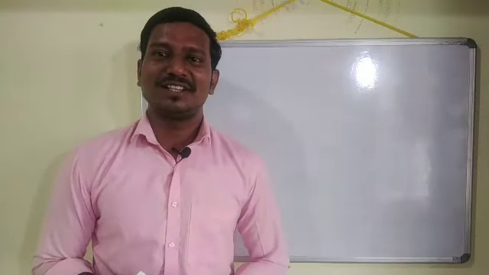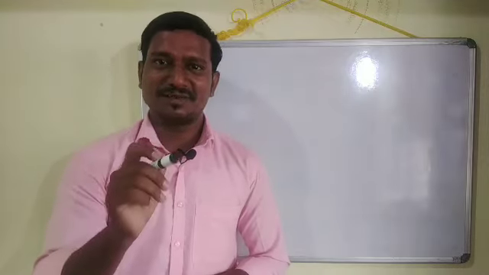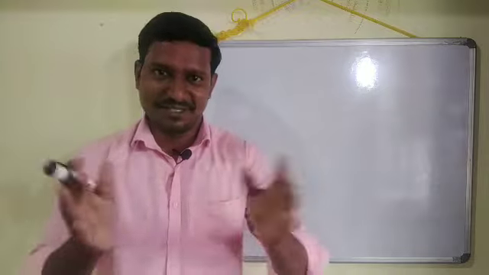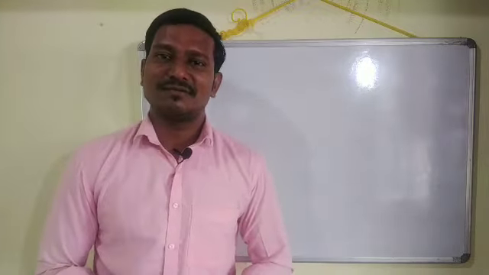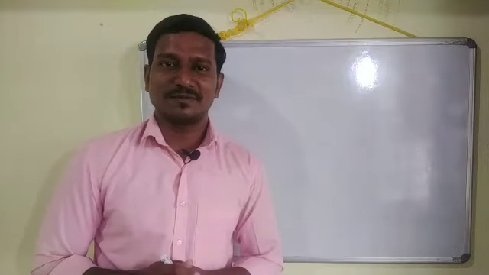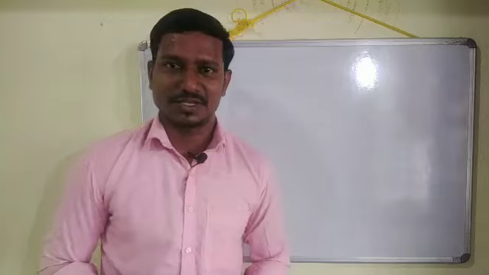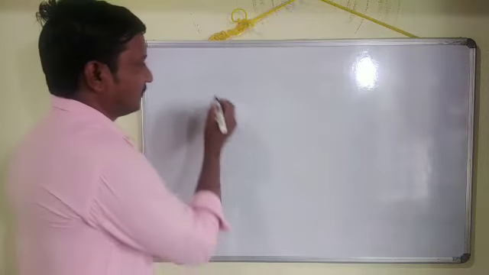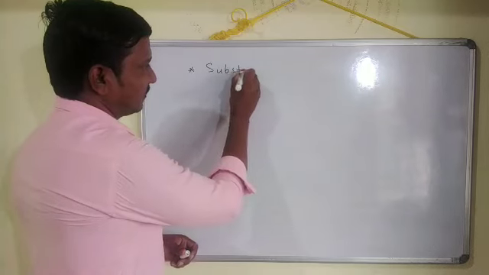We were discussing different types of goods here. In that, we have completed normal goods and inferior goods and the differentiation between them. In today's class, we will go through another two types of goods, and that is substituted goods and complementary goods. So let us go with the substituted goods first.